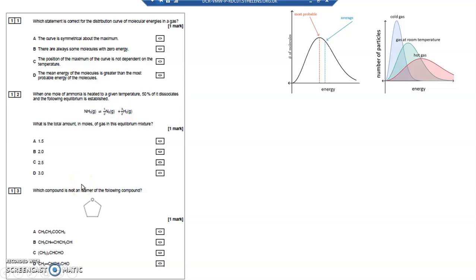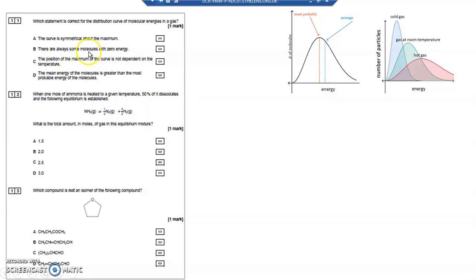Question 11. Which statement is correct for the distribution curve of molecular energies in a gas, sometimes called the Maxwell-Boltzmann distribution curve? The curve is symmetrical about the maximum. So I've got a curve here. Is it symmetrical? No, it seems to tail off onto the right-hand side. It could even come further across this way if it wanted to. So it's not symmetrical. You couldn't put a mirror image down the middle.